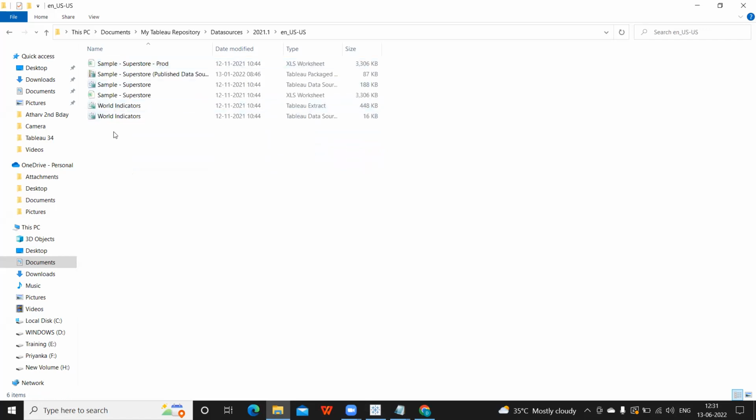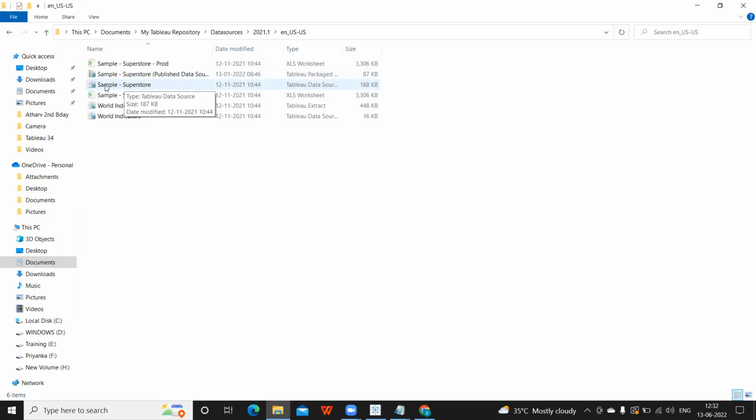If I go inside, these are the default data sets provided by Tableau. Sample Superstore is something that we all work with during our practice sessions, and everyone is aware of it. So if you are talking with respect to your interview, or your specialist exam, this is something that we all should know.